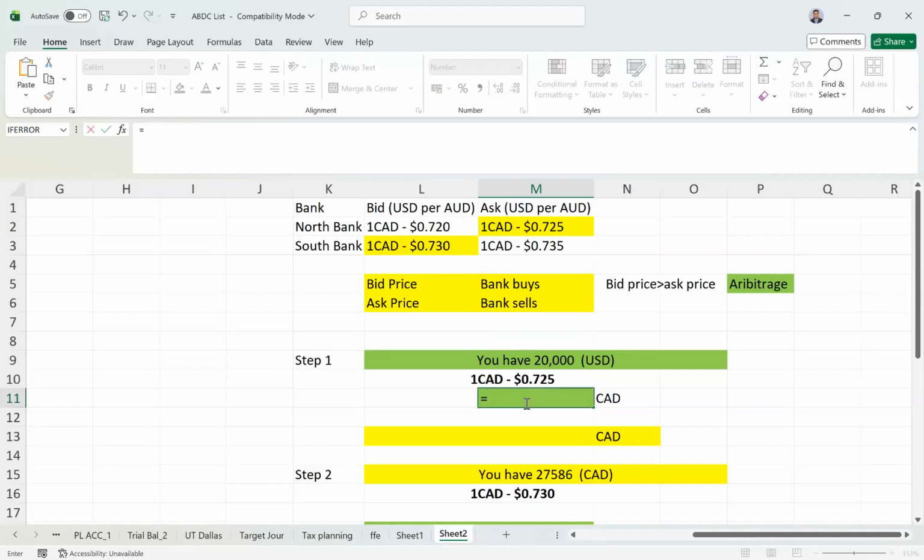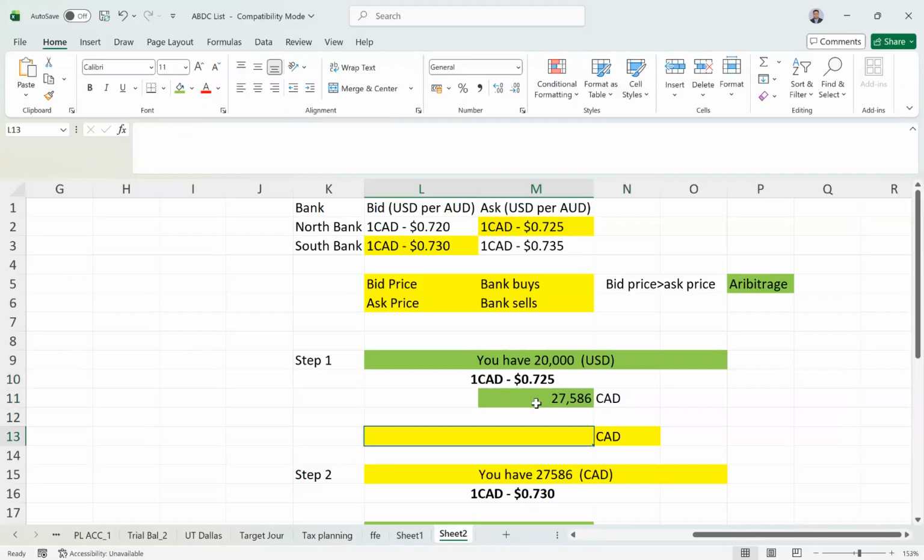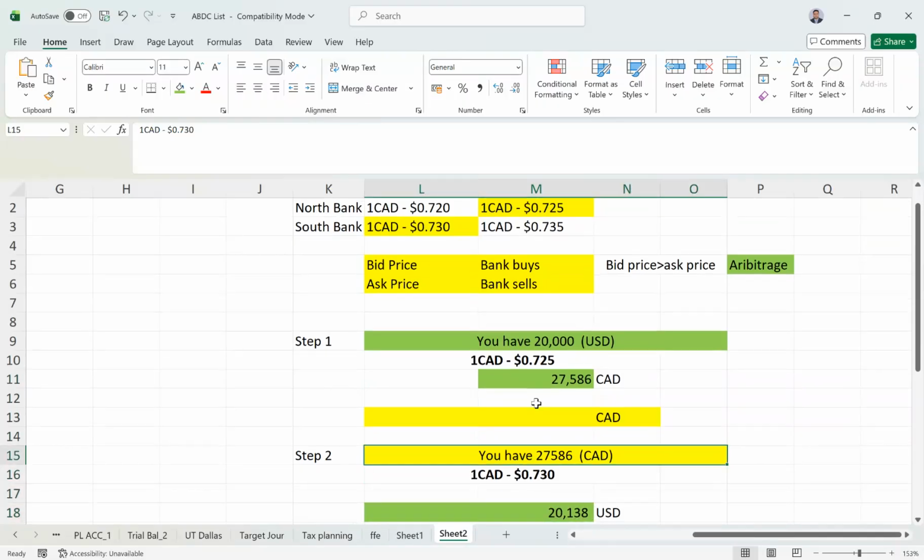So you have $20,000; cross multiply, 20,000 US dollars divided by 0.725, which gives, rounded off, 27,586 Canadian dollars.